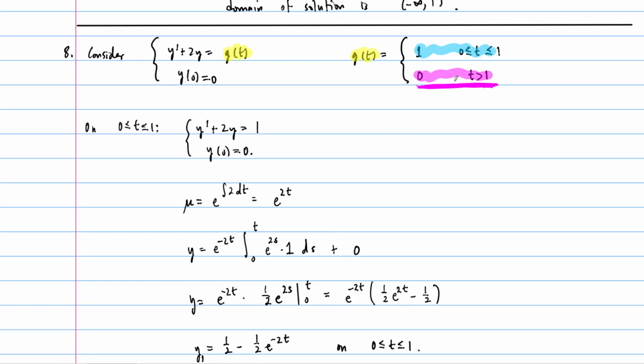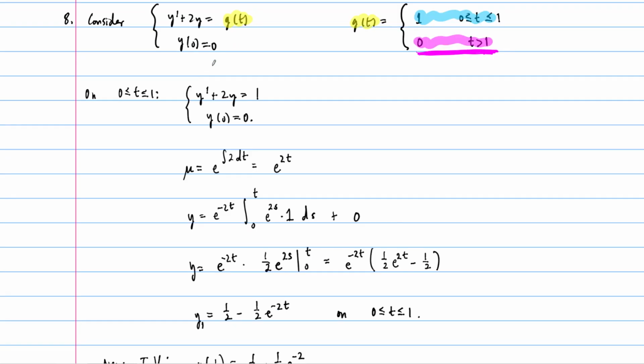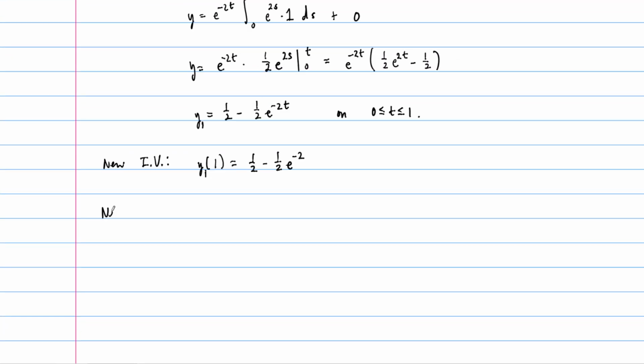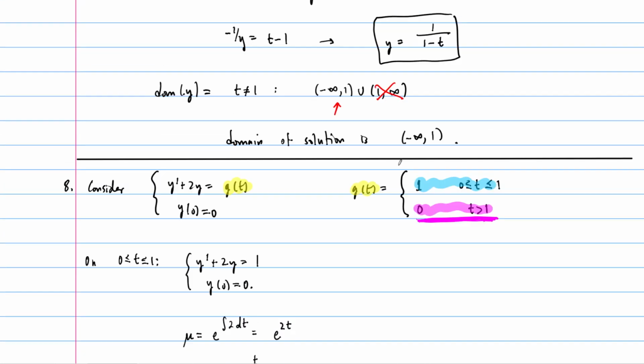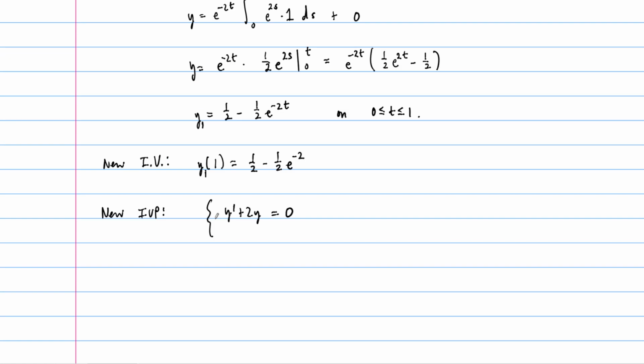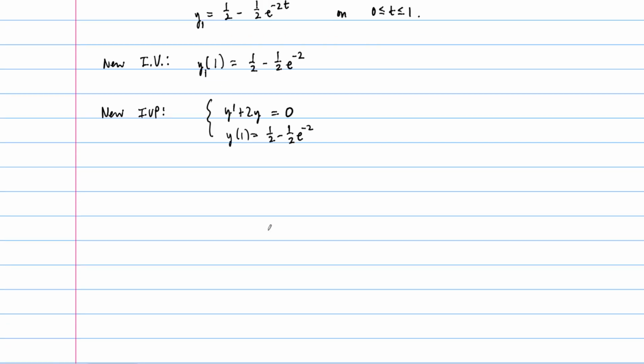Now our new initial value problem is going to be y prime plus 2y equals 0, since the right-hand side equals 0 now. And our new initial condition is y of 1 equals 1/2 minus 1/2 e to the negative 2. We just solve this.